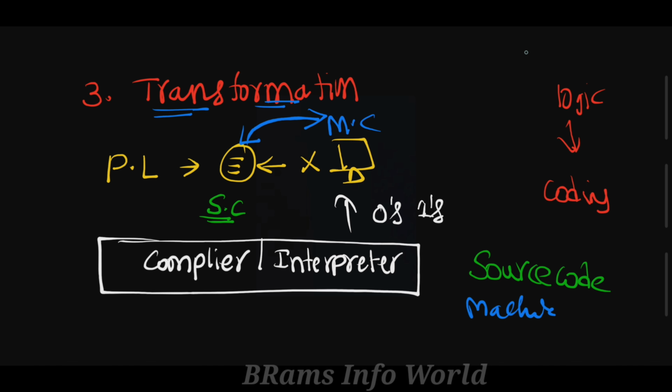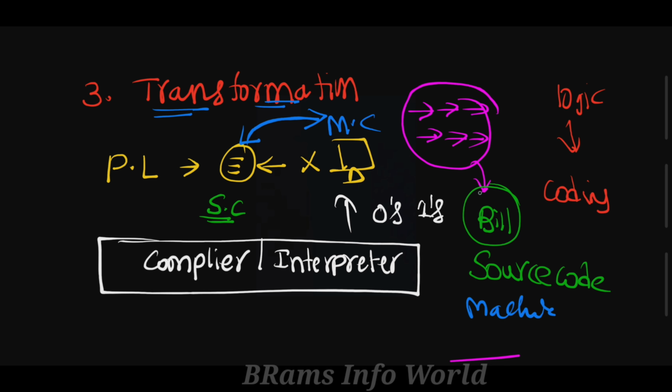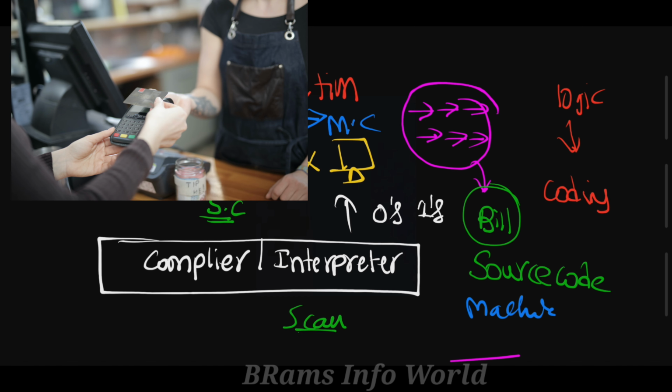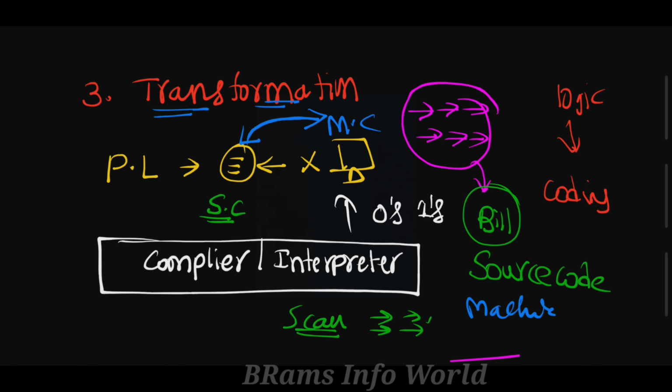As in our example, we go to the shop and all items are added. This is nothing but coding. Then these items go to the bill counter. One cashier is collecting all items, scanning them, and adding each and every one into the billing side.